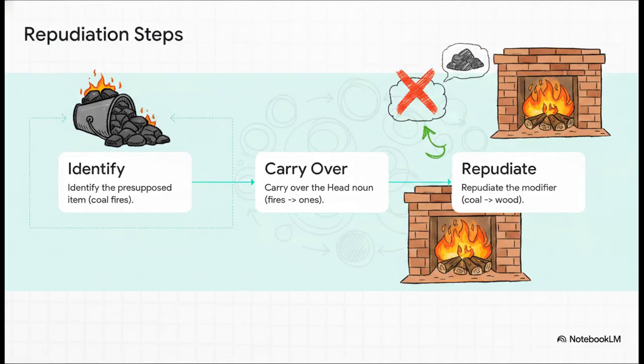Let's walk through this logical sequence with a classic example. We have no coal fires, only wood ones. Step 1, we identify our base item, which is coal fires. Step 2, the structural noun fires is carried over into the next clause, mathematically replaced by our token, ones. But step 3 is where the magic happens. The modifier coal is explicitly rejected, or repudiated, to make room for a brand new modifier, wood. The core structure holds firm, but the specific definition is updated on the fly.